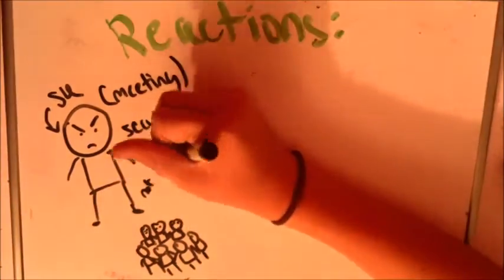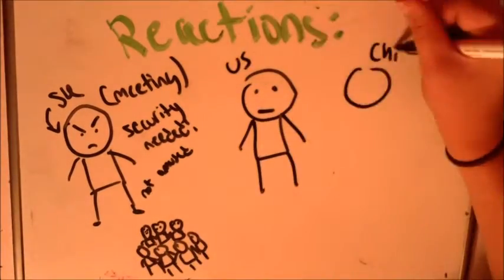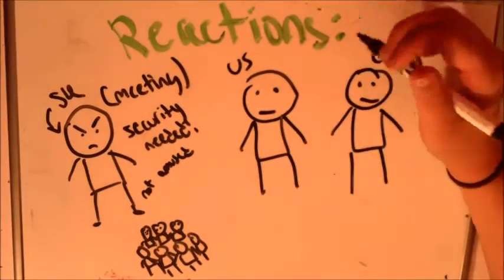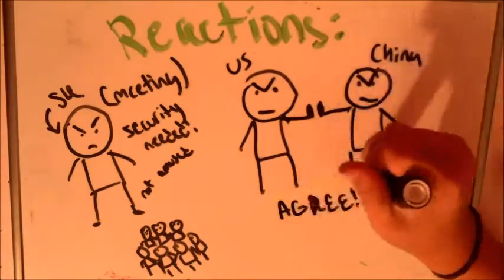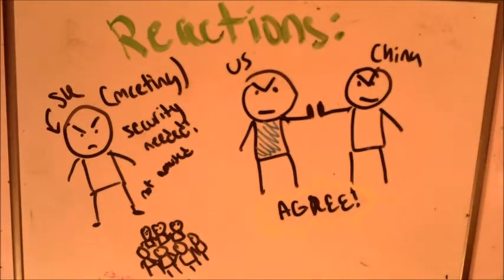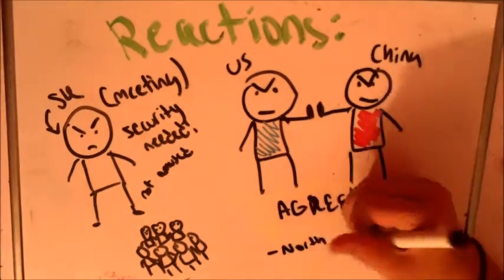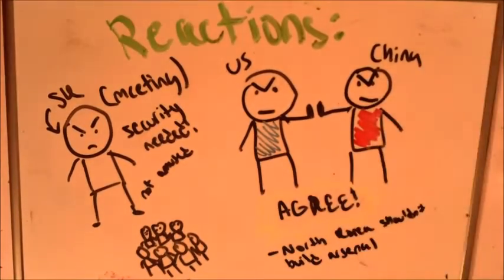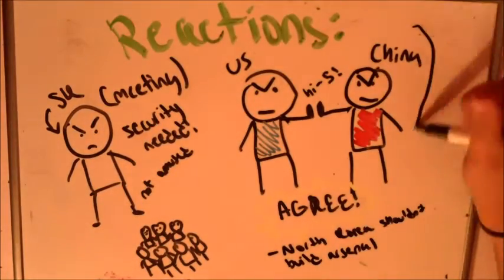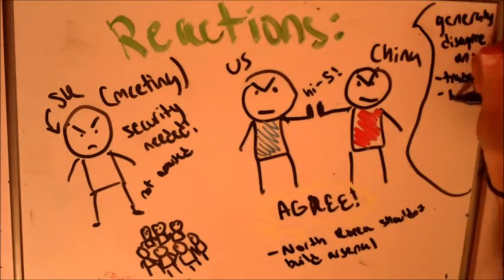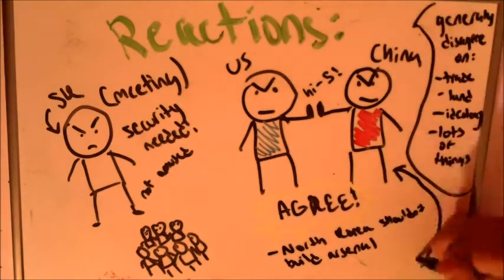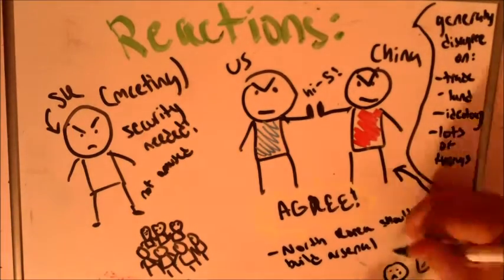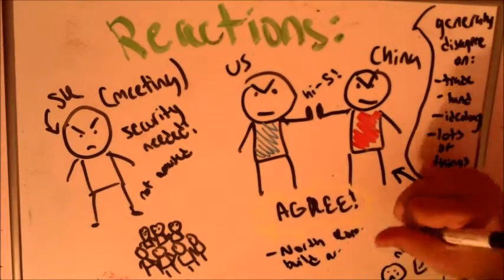However, one country that had an interesting reaction was China. Now, normally the US and China disagree on a lot of things, like land claims in the South China Sea, forms of government, trade, international relations, and more. However, China actually scolded North Korea, supporting the UN sanctions. Even though China and North Korea aren't really allies, it really isn't in their best interest if there was a war, and the North got taken over by the US-backed South Korea.